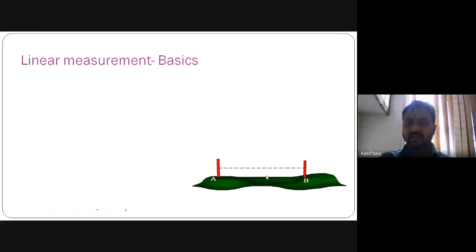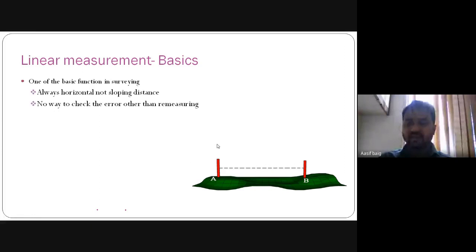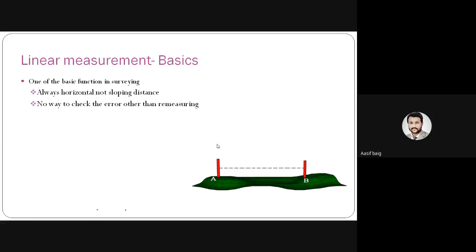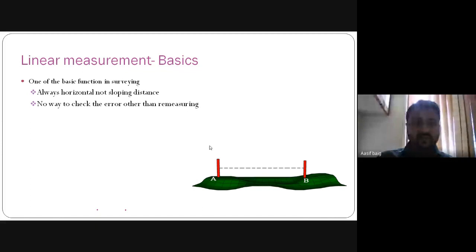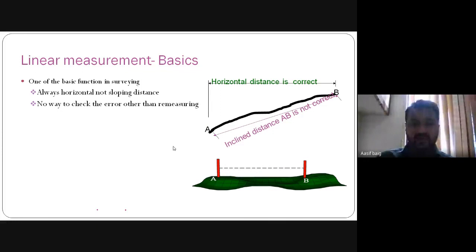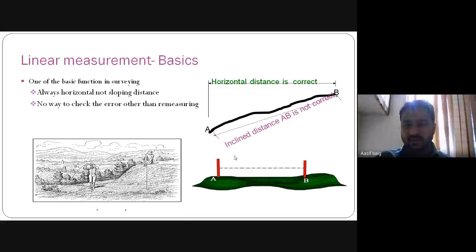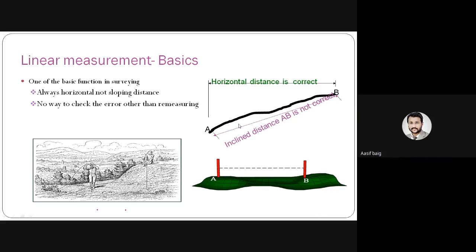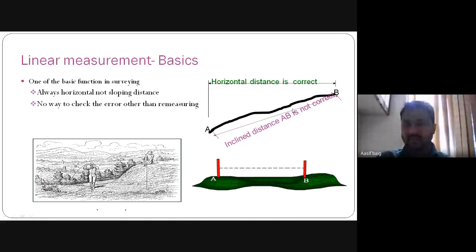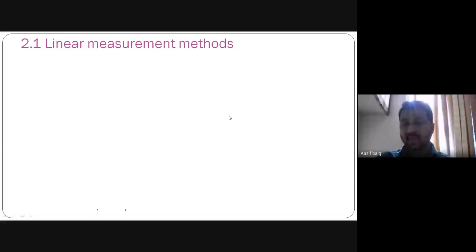Okay, so we will see the linear measurement. Linear measurement is one of the basic functions in the survey. It is always horizontal, not sloping distance, and there is no way to check the error other than remeasuring. The inclined distance is not correct; the horizontal distance is correct. If there is a slope and we calculate this inclined distance, it is not correct. From station A to B, if you measure the horizontal distance like this, this one is the correct one.